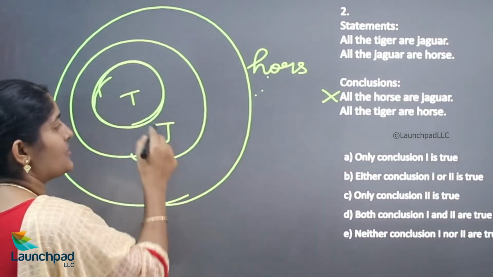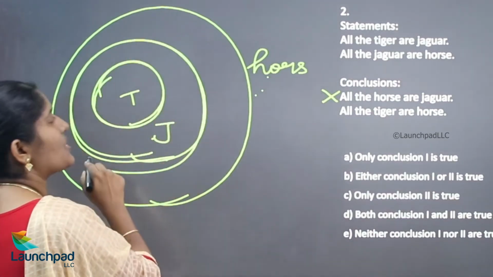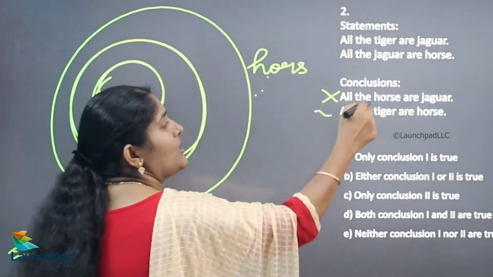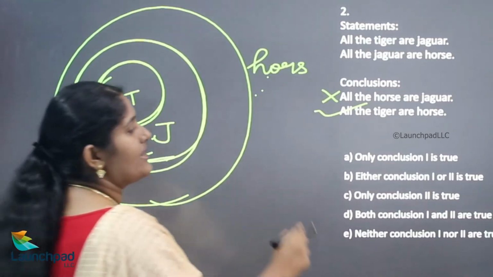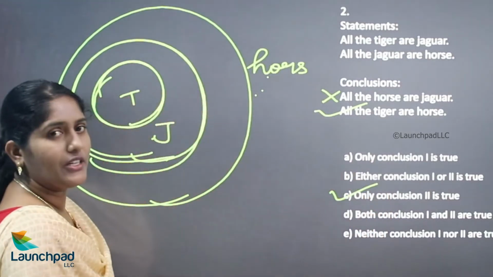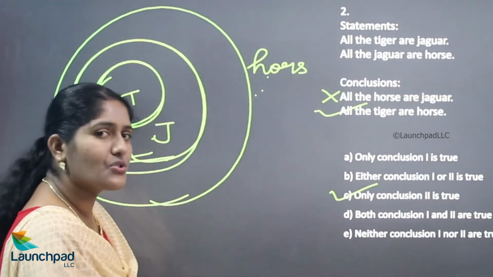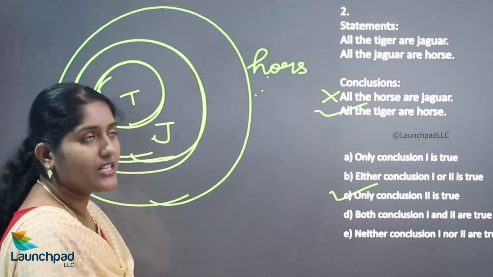All the tigers are jaguars, and all the jaguars are horses. Hence the second one is true. So only conclusion 2 is true. According to this question, conclusion 2 is true. Okay, we'll move on to your next question.